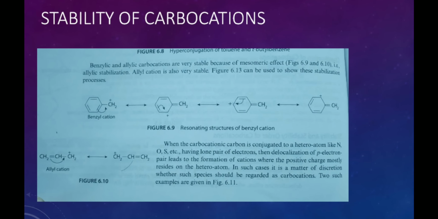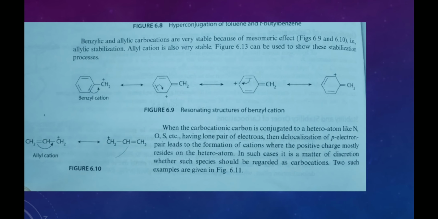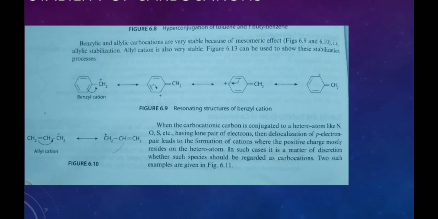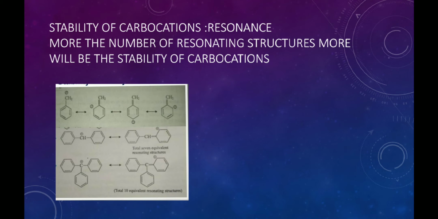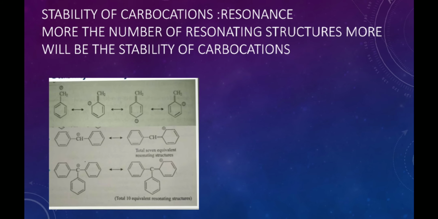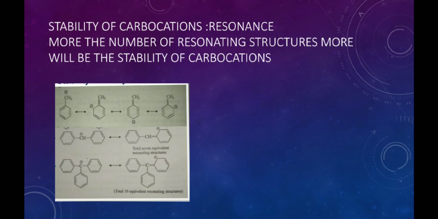Here in this slide, the benzyl carbocation has 4 resonating structures and the allyl carbocation has 2 resonating structures. That is why they are more stable than the carbocations which are saturated in nature, because the saturated carbocations are stabilized by hyperconjugation. Here in this slide, the stability of carbocations is shown on the basis of the number of resonating structures.